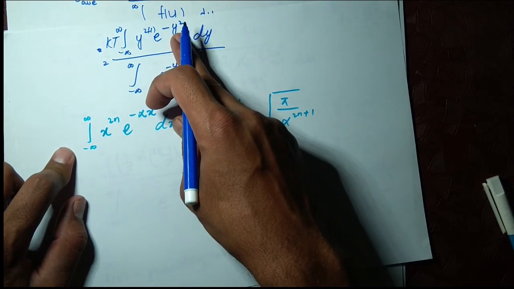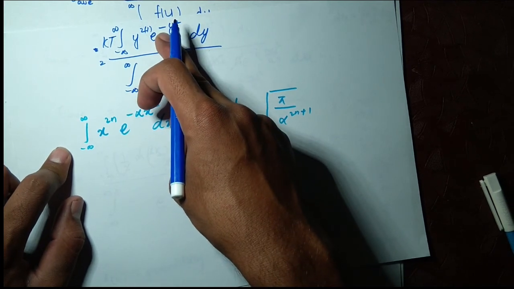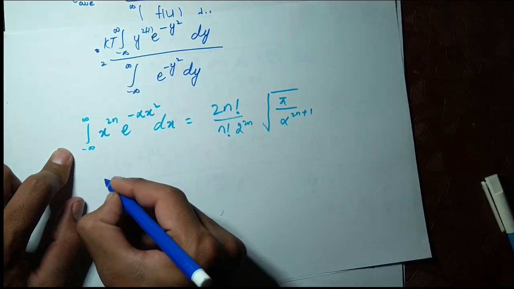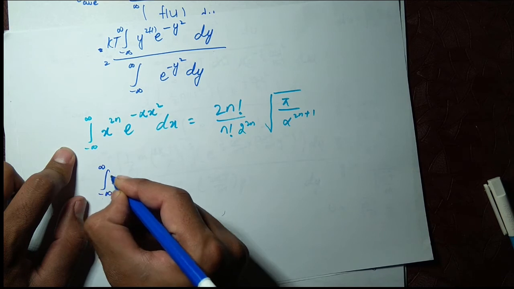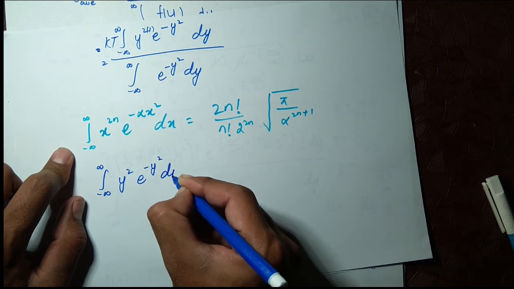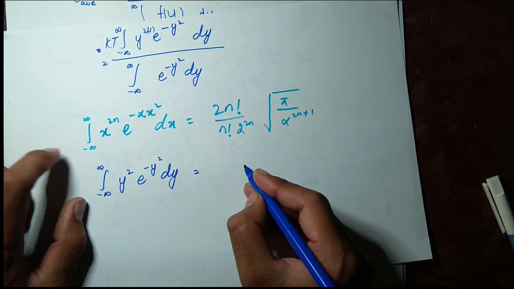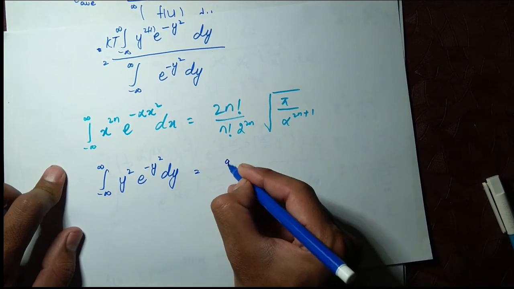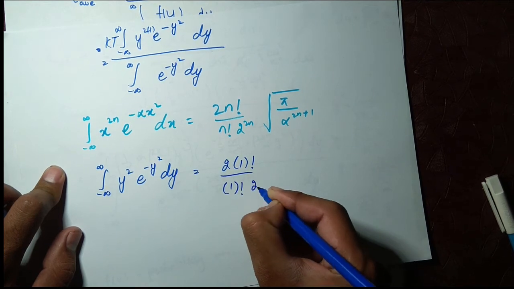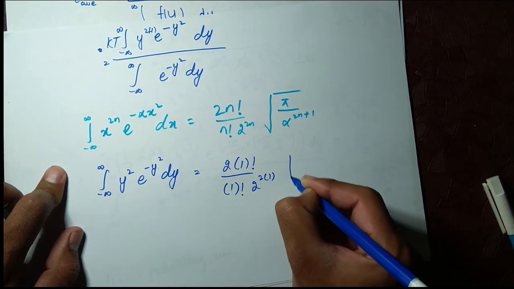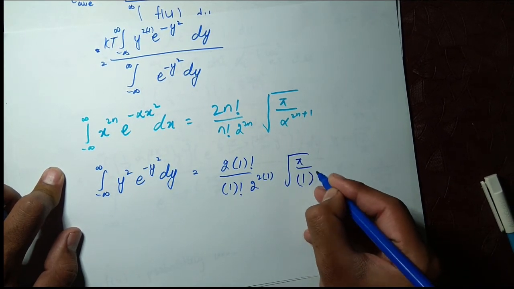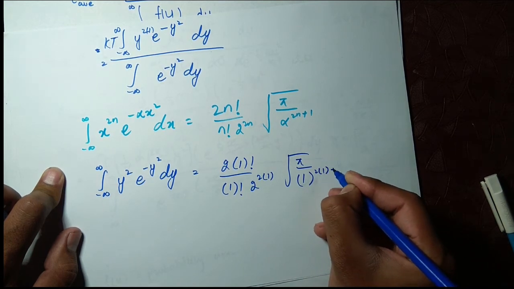So for the above value, the integral from minus infinity to positive infinity of y square e power minus y square dy will be equal to 2 factorial over 1 factorial, 2 power 2 into 1, under root pi over alpha power 2 into 1 plus 1.